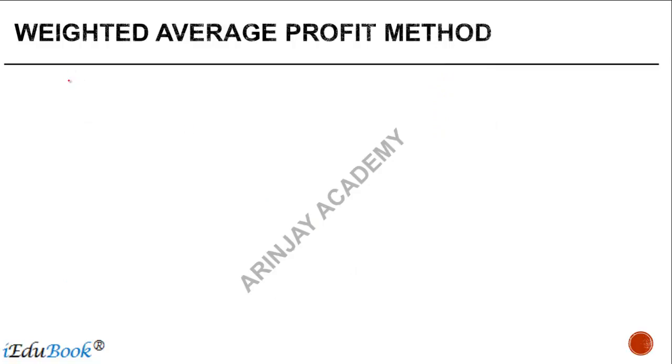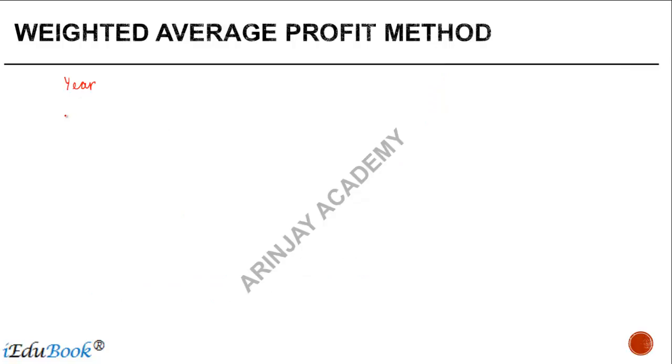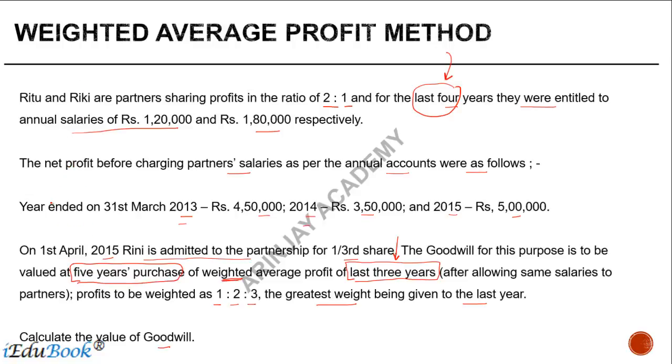So let us look at the years which are there. Which are the years we are looking at? 13, 14 and 15. 2013, 2014, 2015. How much is the profit? 4,50,000, 350 and 5 lakh.